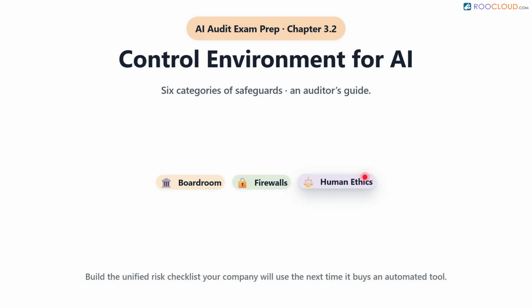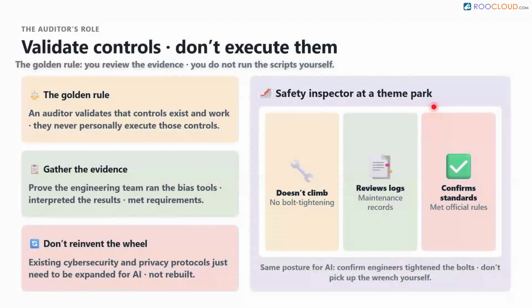Understanding this interconnected web of controls is a massive advantage in the real world. You can use this exact knowledge to build a unified risk checklist the next time your company wants to buy an automated resume screener or a predictive sales tool. You will know exactly how to verify if the vendor is protecting your company data, adhering to privacy laws, and producing fair, unbiased results before you ever sign a contract.